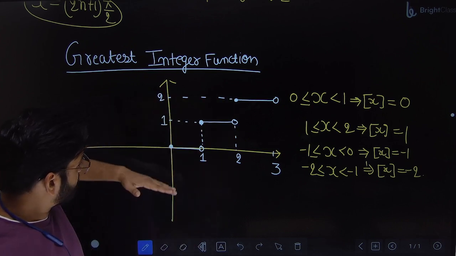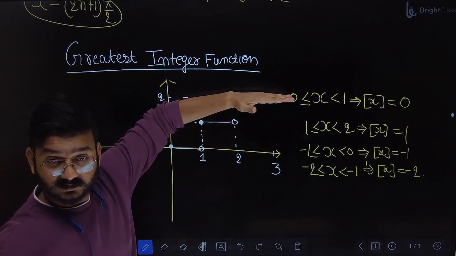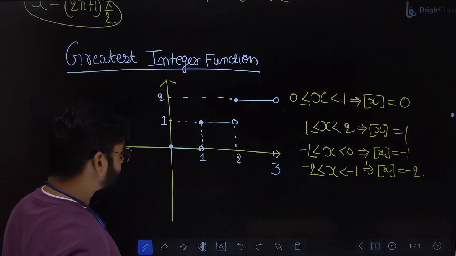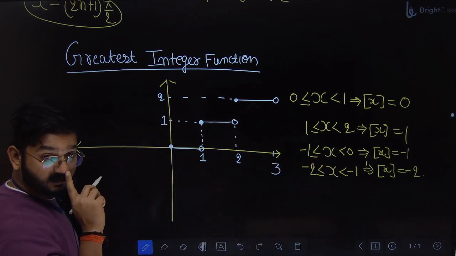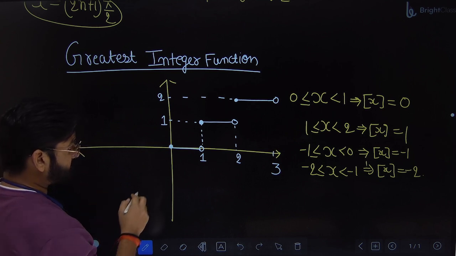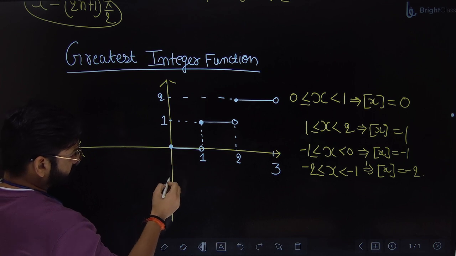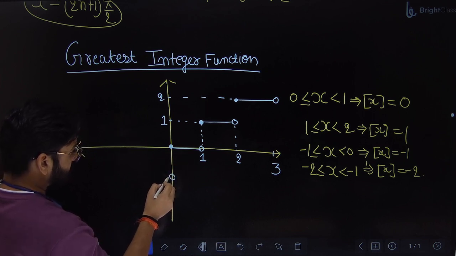Can you see the graph? First stair, second, third. The same thing will continue in the backward direction. So between minus 1 to 0, what is the answer? Minus 1. So minus 1 to 0. So minus 1 is included? Yes. 0 is not included.